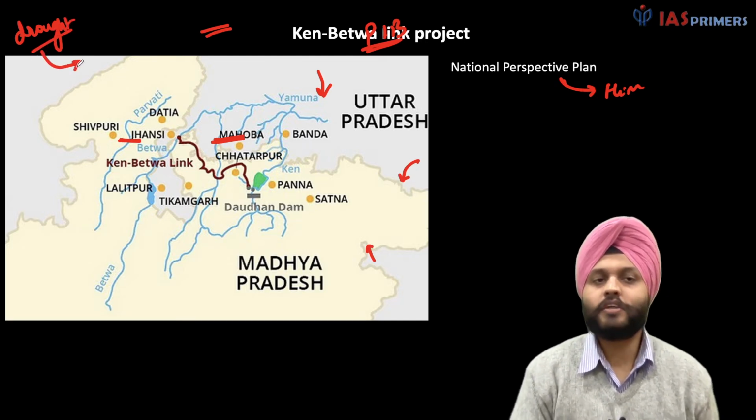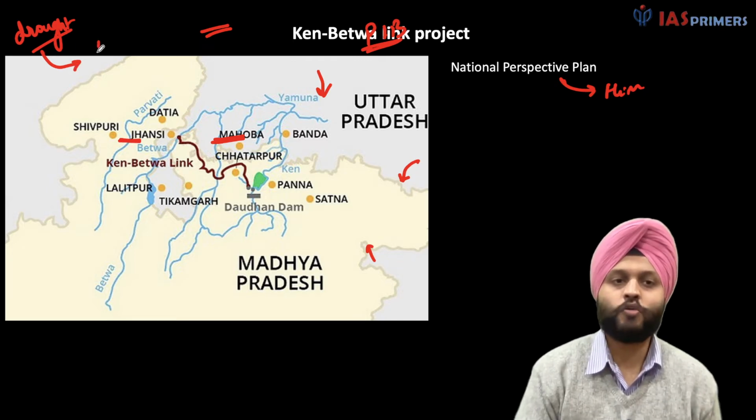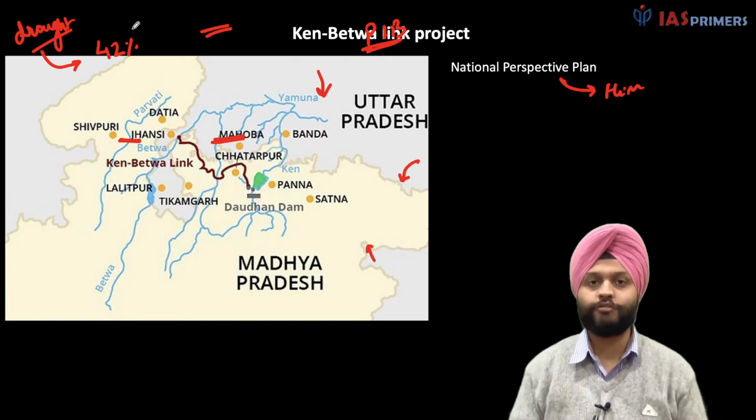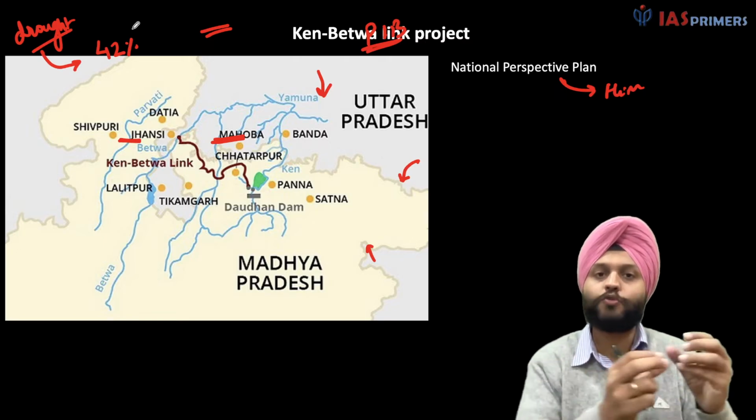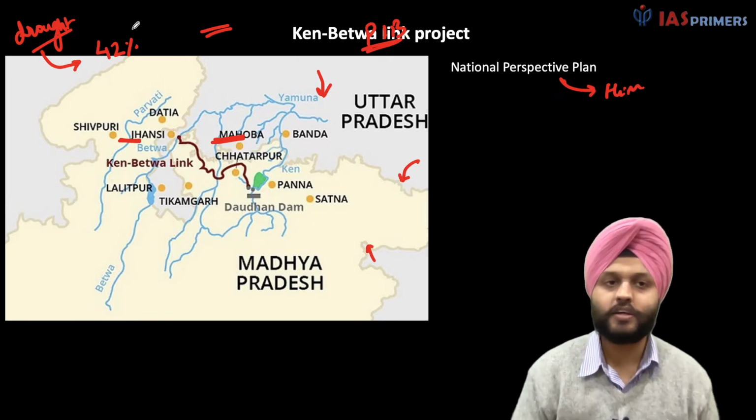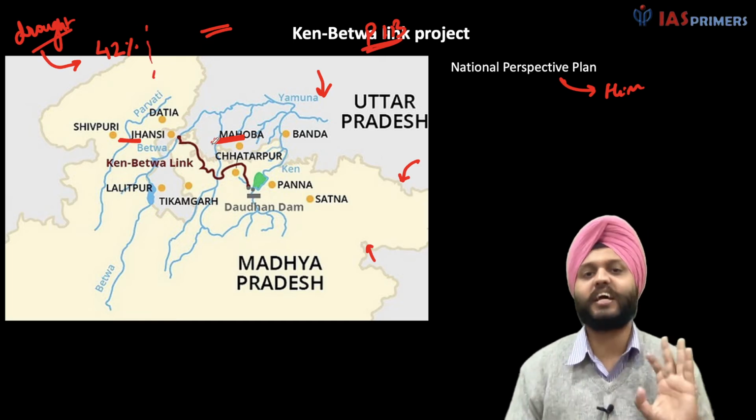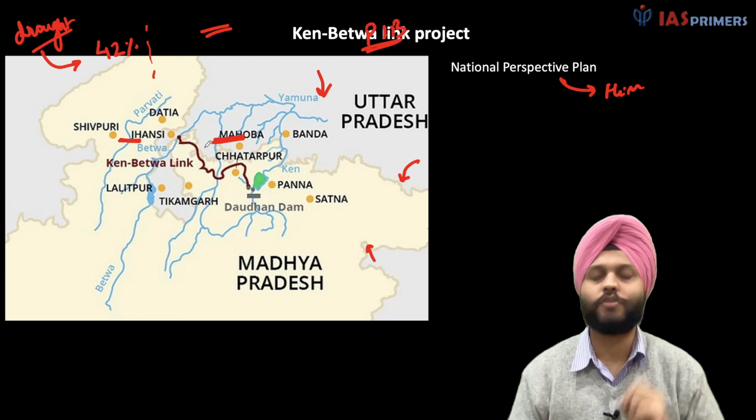As per a survey, about 42% of our geographical area is drought prone, and 6% of the area is extremely dry. So there is scarcity of water.